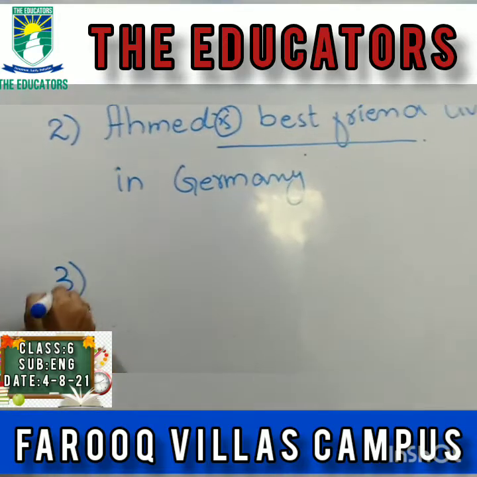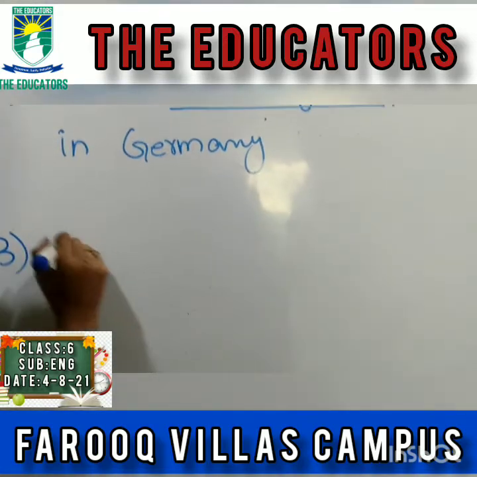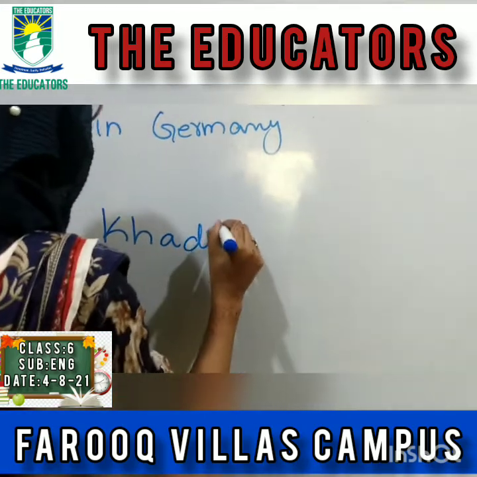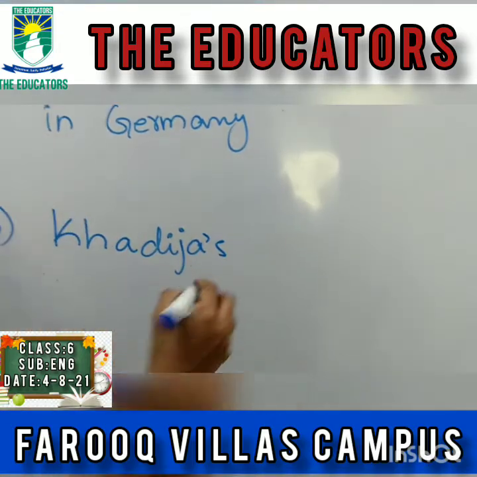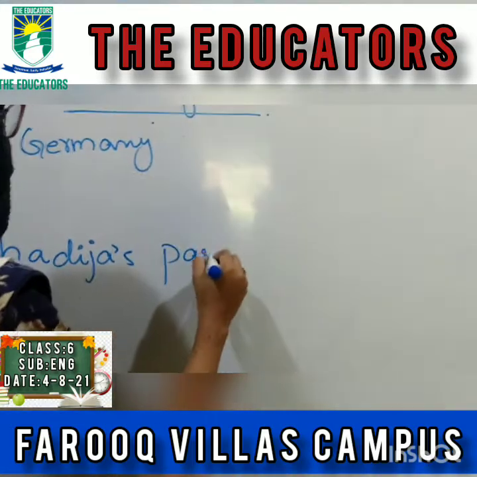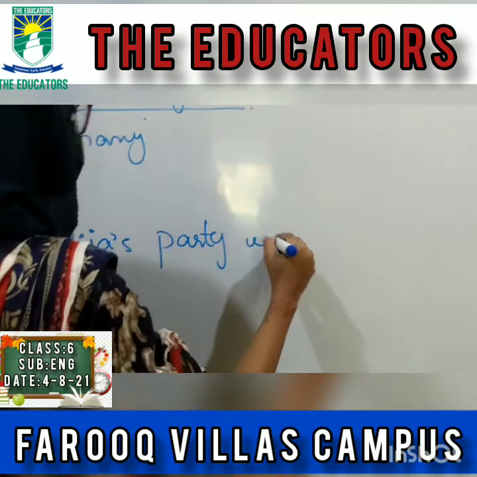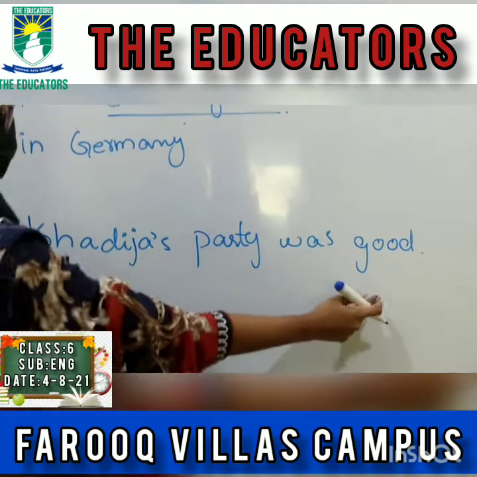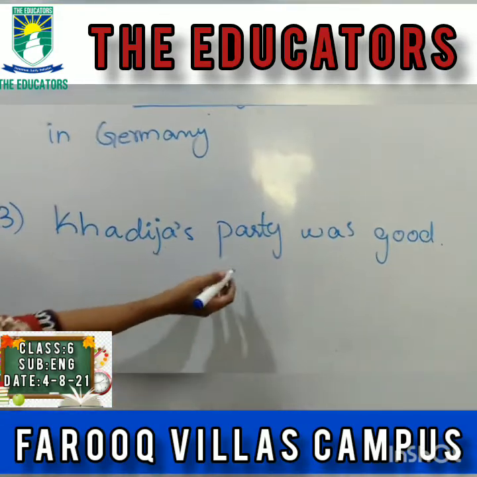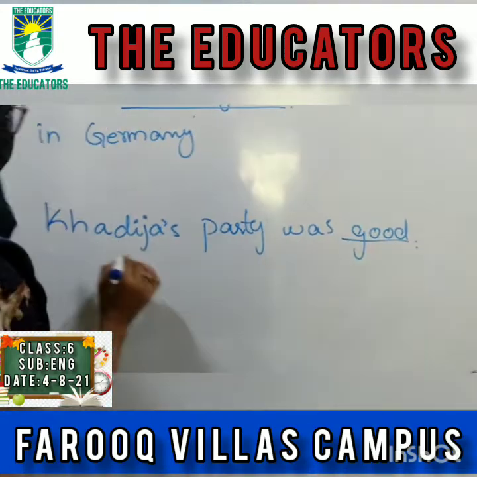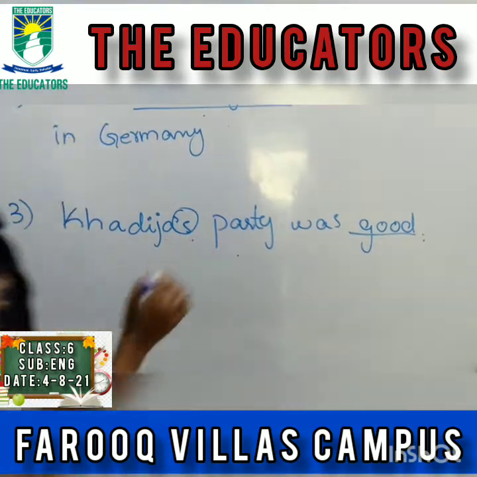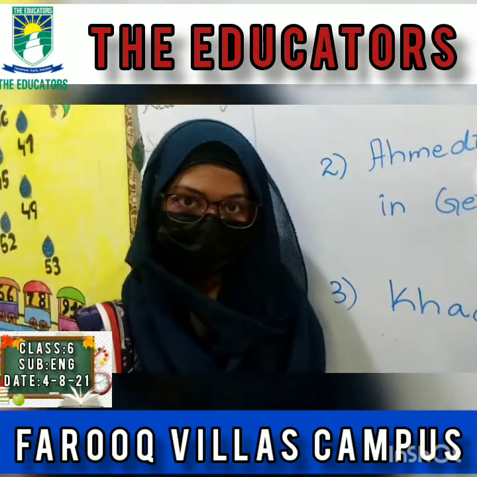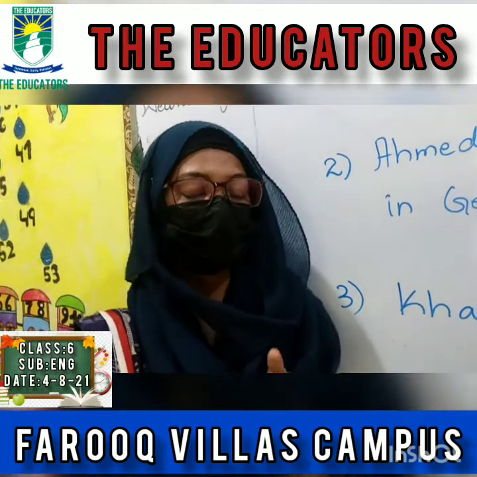And the third one. The third sentence is Khadija's party was good. Here it is showing the quality of Khadija's party, that it was good. The good was the quality and the party was of Khadija, so it shows the possession of Khadija over this party.